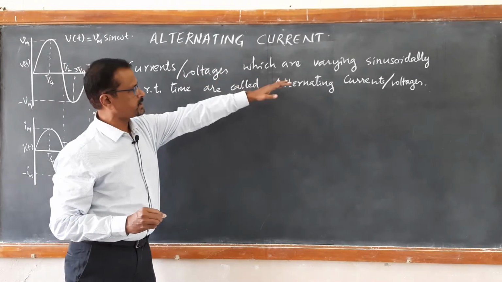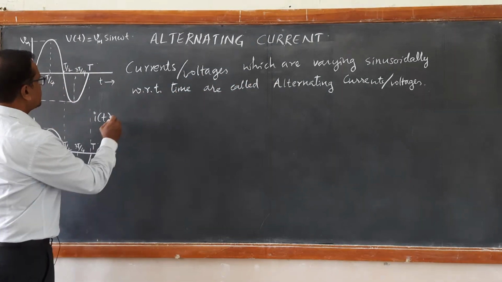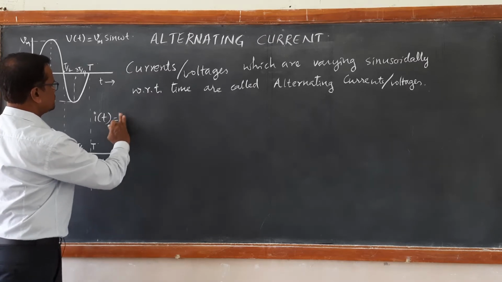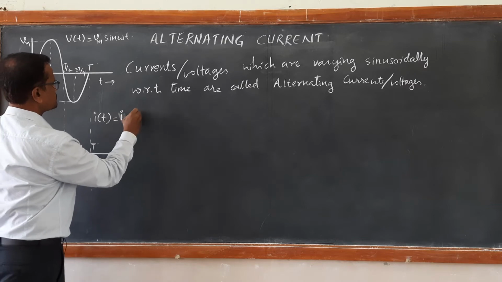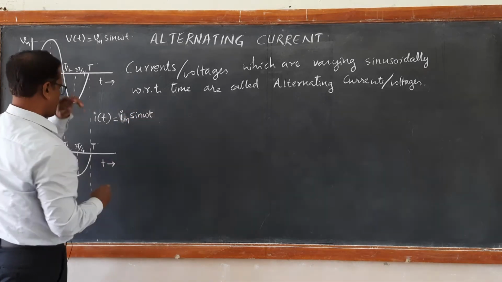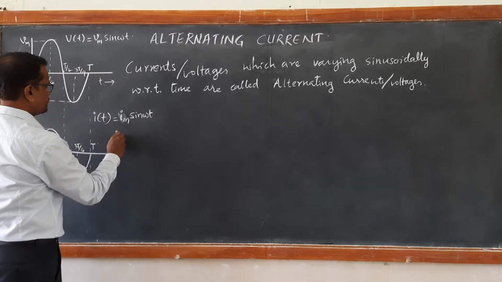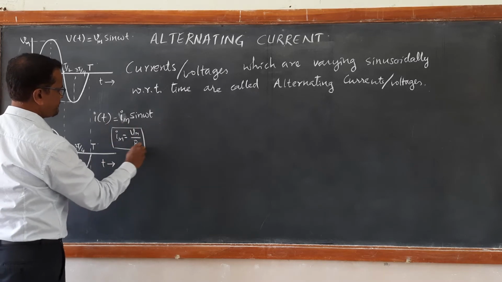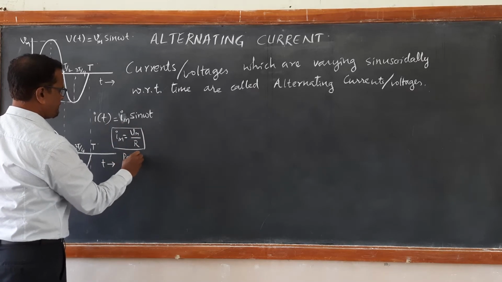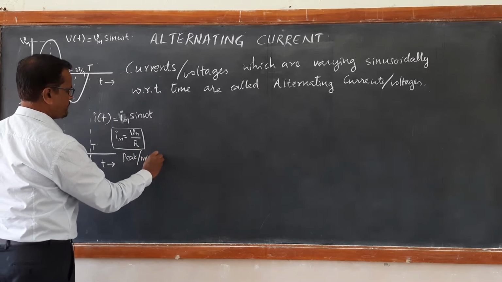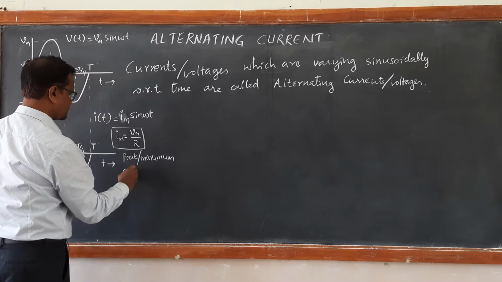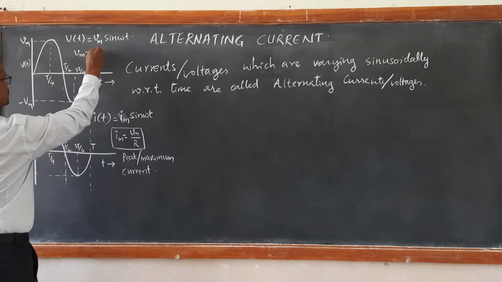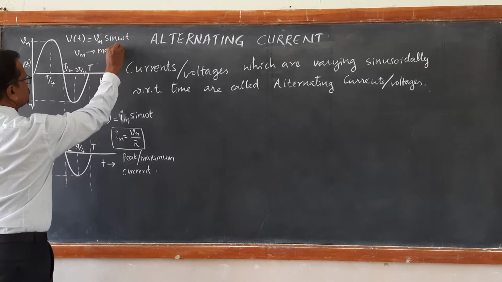So currents and voltages which vary sinusoidally with respect to time, we got here I equals Im sin omega t, where Im equals Vm by R is called the peak or maximum current, and Vm is called the maximum voltage.